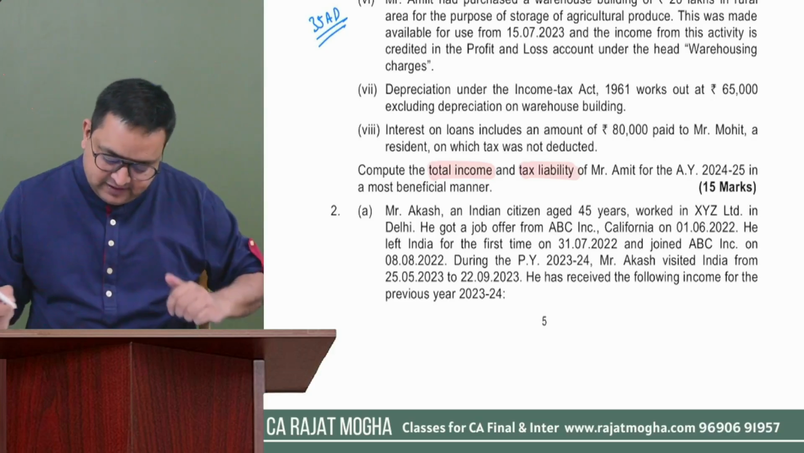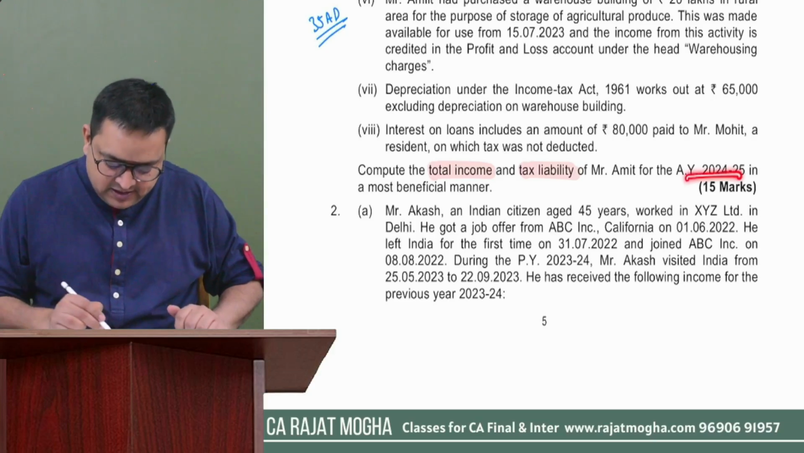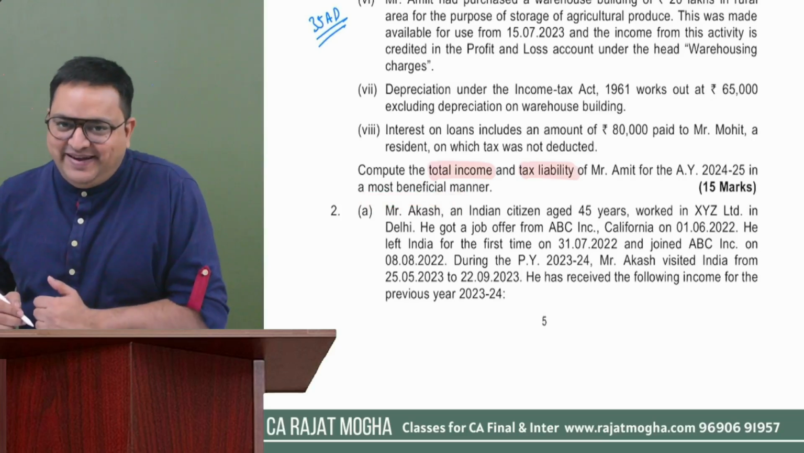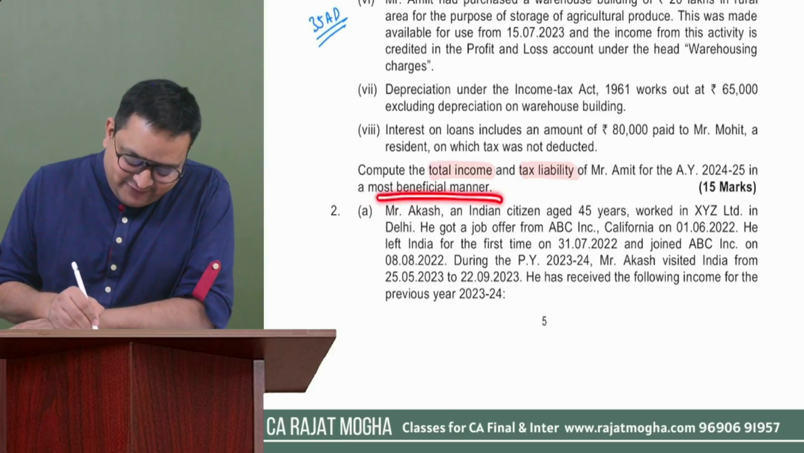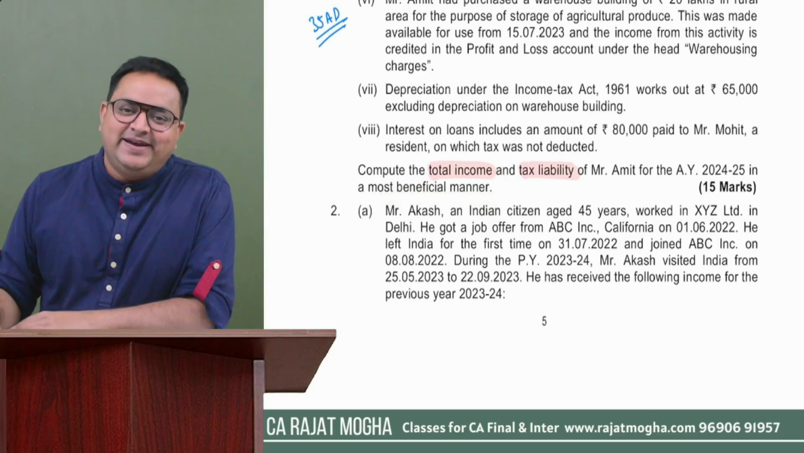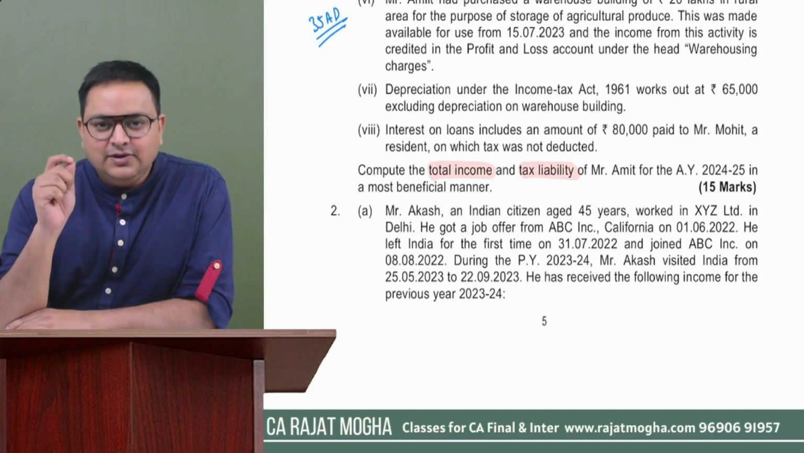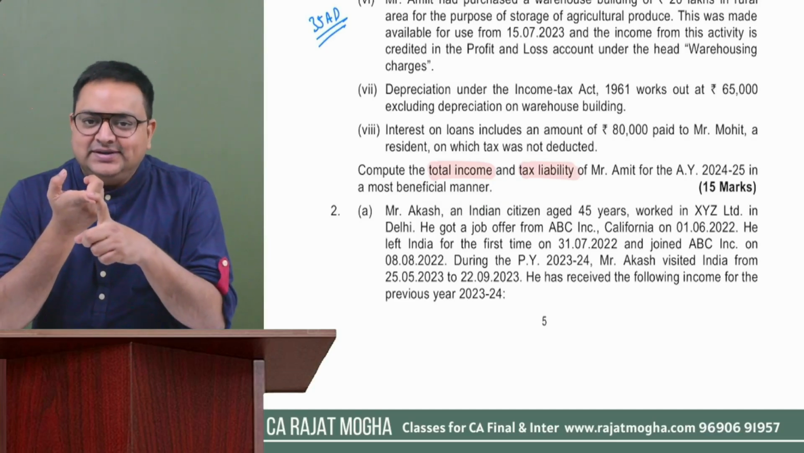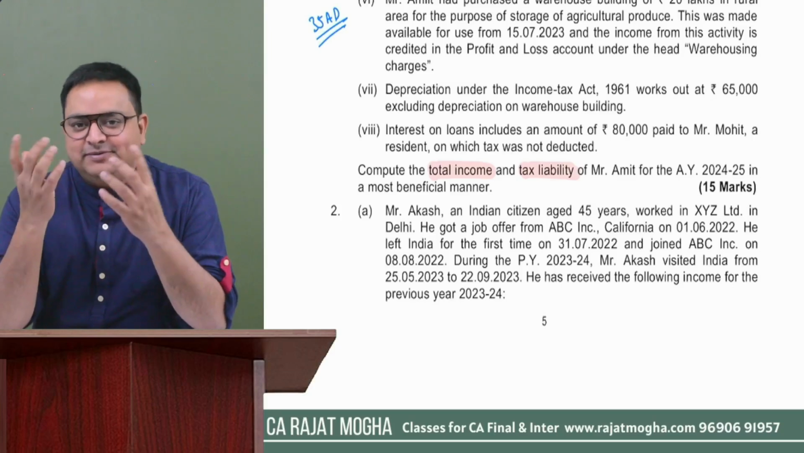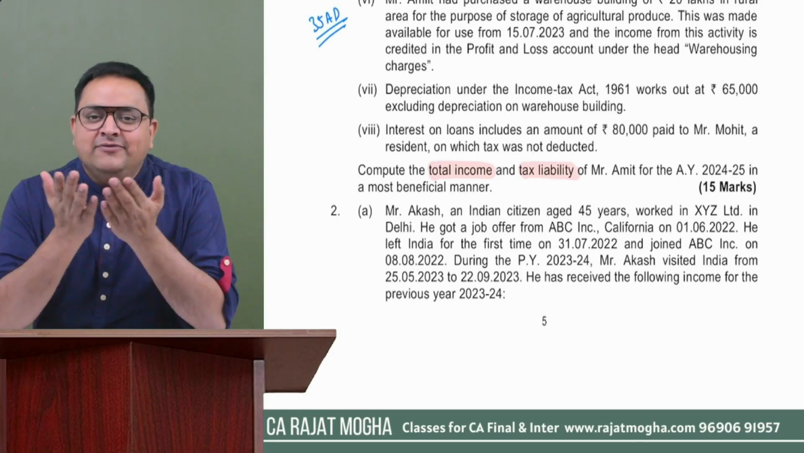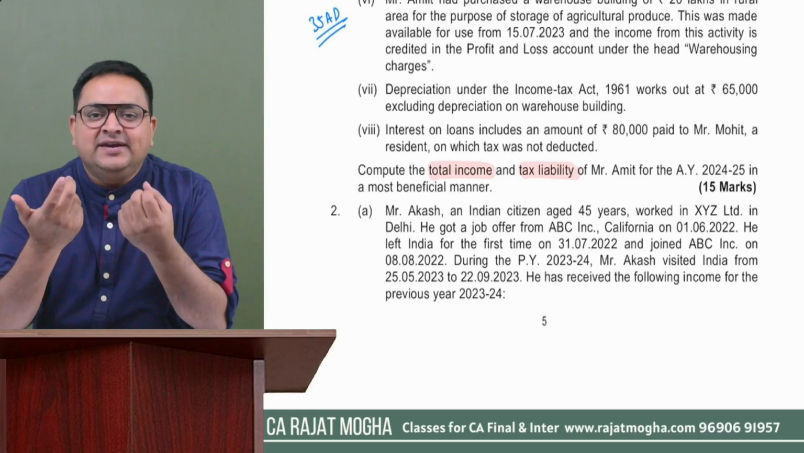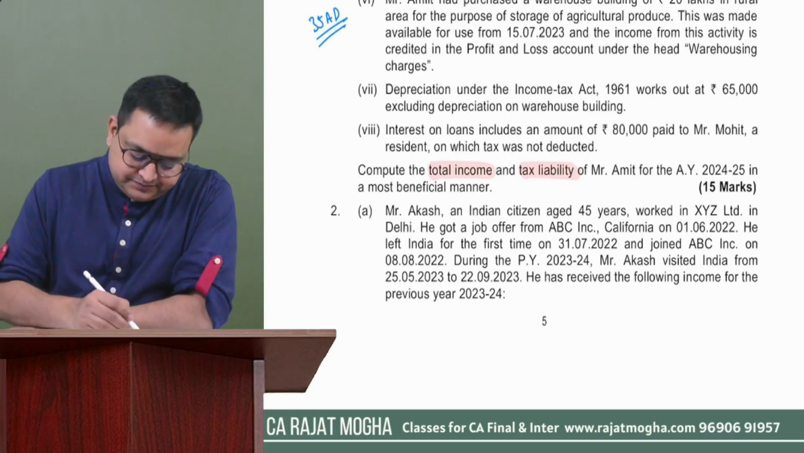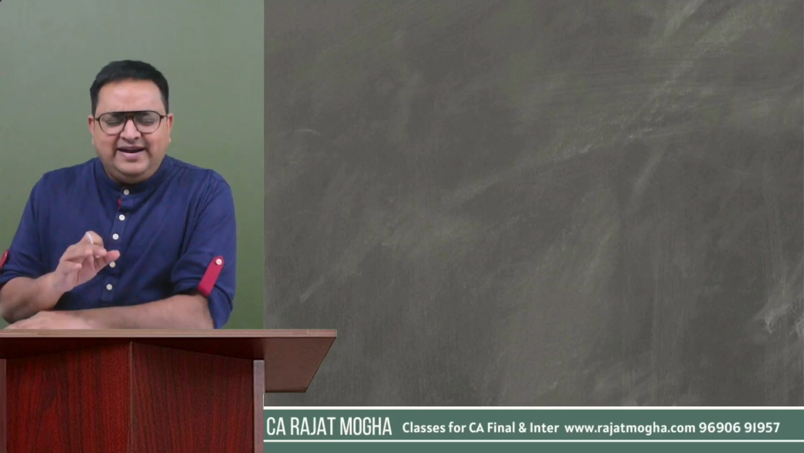Of Mr. Amit for this assessment year, in the most beneficial manner. They are saying that we have to calculate in the most beneficial manner. Quite a big question now. So first of all, we have to compute our income as per both the regimes, right? So we have to see which regime is giving him the benefit. So in this case, what you will do is, 35 AD was also mentioned.